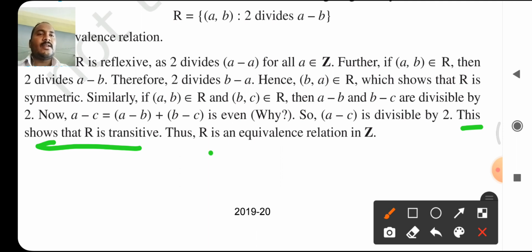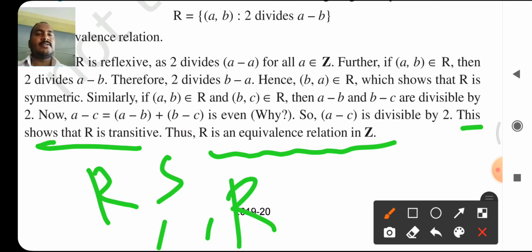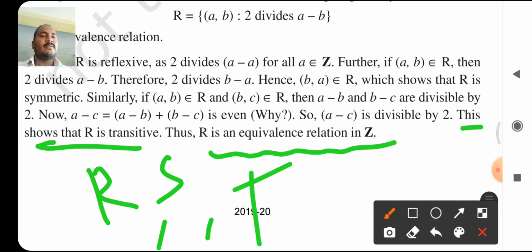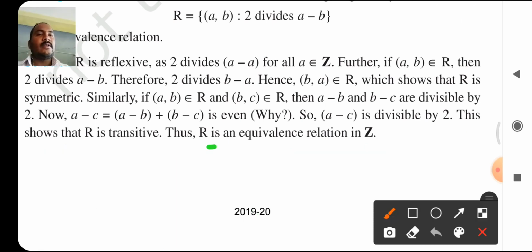Therefore, R is an equivalence relation because R is reflexive, symmetric and transitive. Because of this, R is an equivalence relation. Okay.